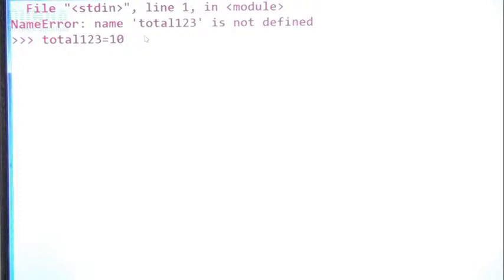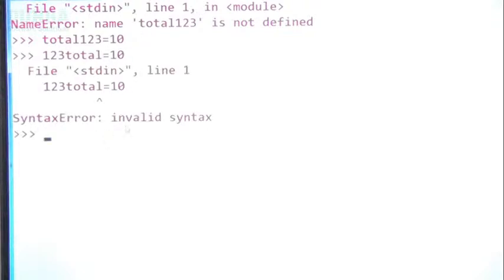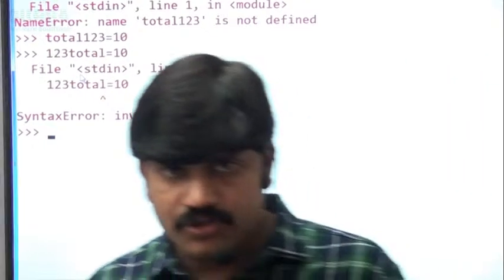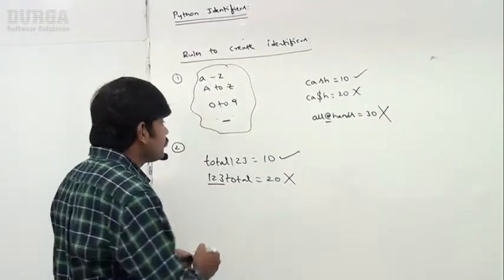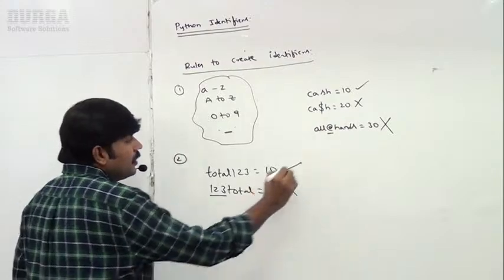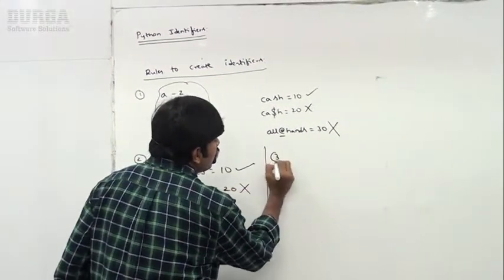Perfectly valid, no problem at all. 123total is equal to 10, I am taking. Immediately we get a syntax error, invalid syntax. Identifiers should not start with a digit. So the second rule is very clear, right? An identifier can't start with a digit. Next, the third one. Here observe carefully, I am taking the third rule.